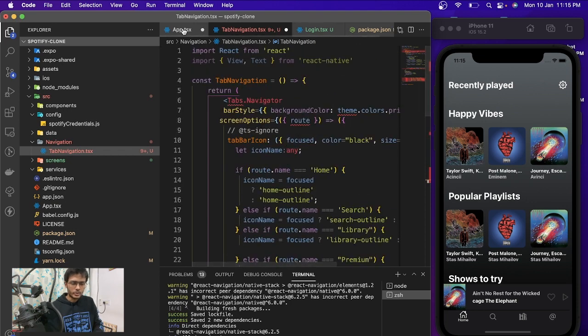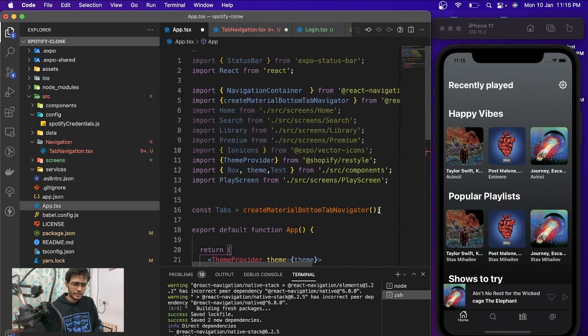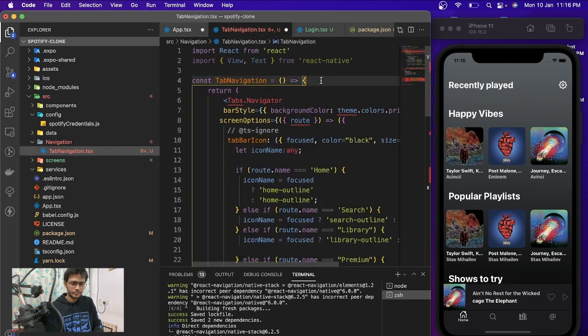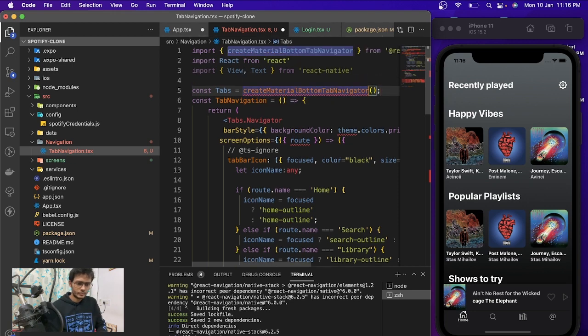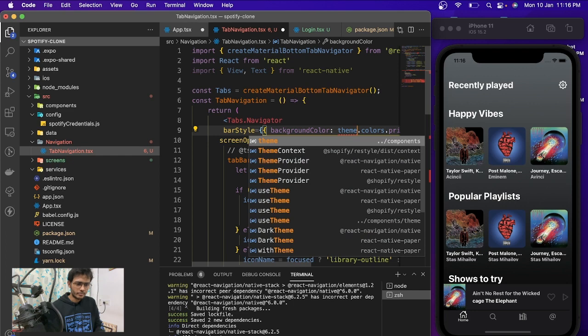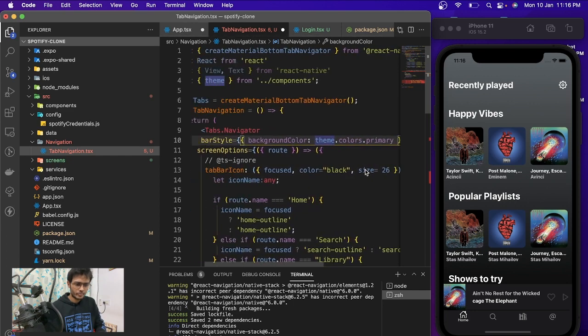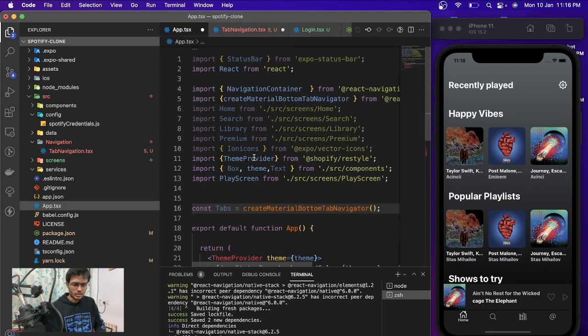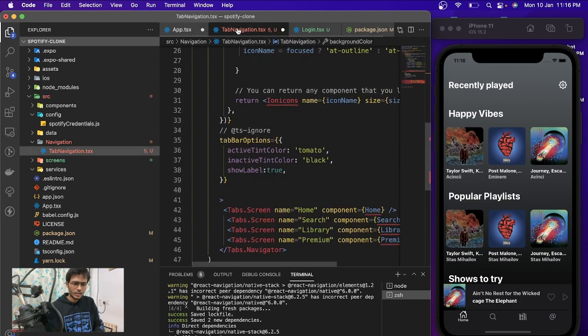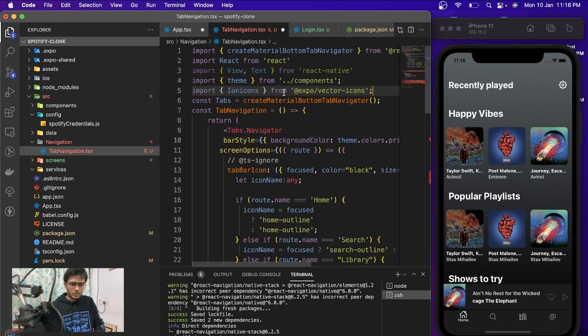And we need to add the tab as well, this one, and let's import this thing. We need this icon, so we just grab this icon as well, and let's put it over here.